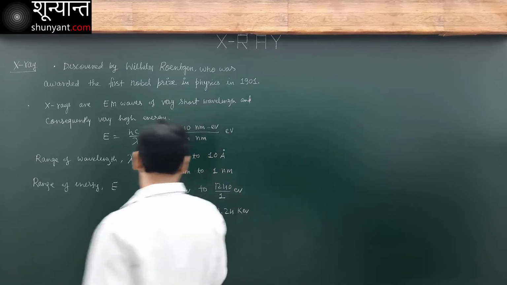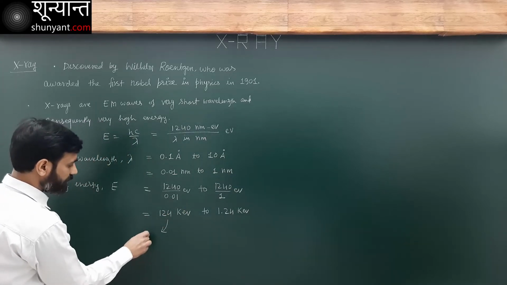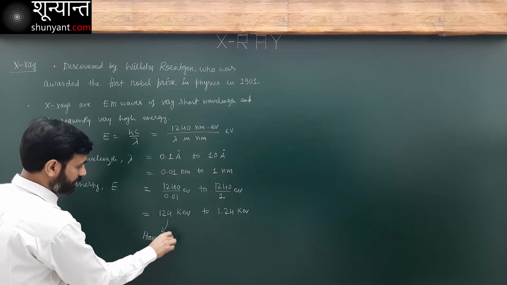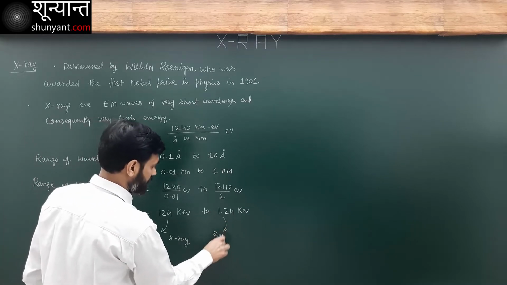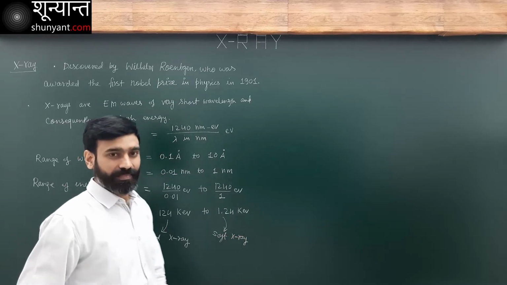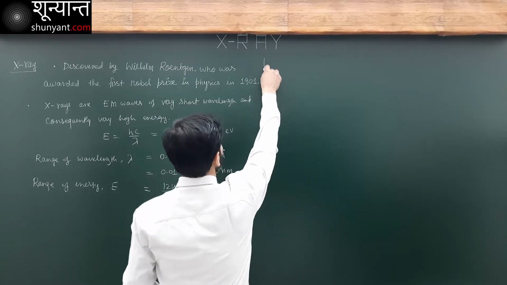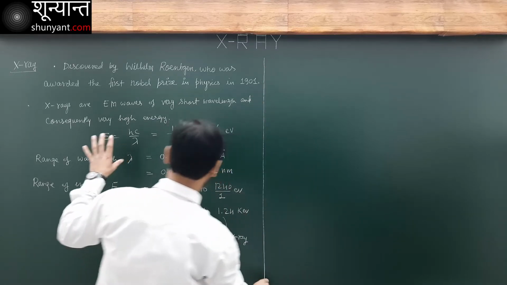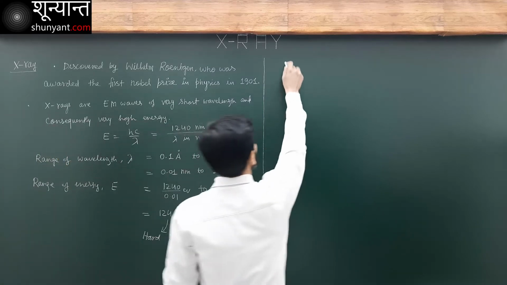Now the X-rays having this energy are known as hard X-rays, and this is a soft X-ray. Even the soft X-rays have high energy. So this is one general introduction about the X-rays.